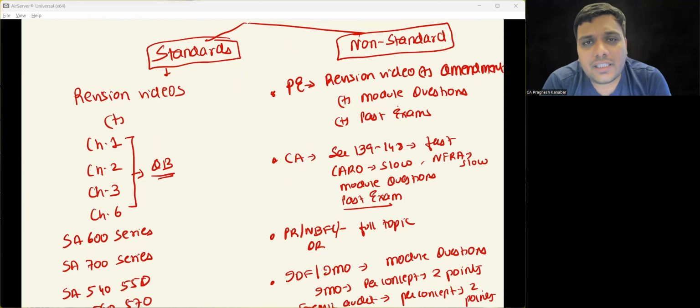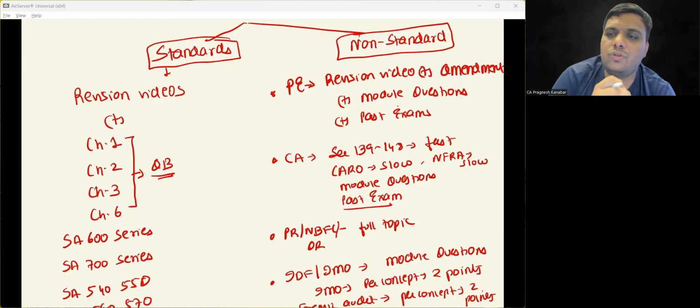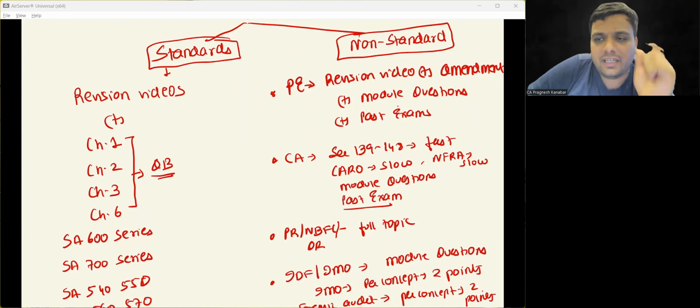Like estimates risk assessment procedure, asked multiple times. Give examples of significant risk, SA 315, asked multiple times. Significant deficiencies in internal control. So have you thought that you can't remember all of this, but at the same time I will remember at least something of everything? Like significant risk, there are 6 points for example; you remember just 2 points, that's okay, at least you are getting through with something.